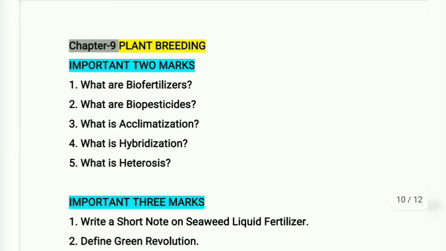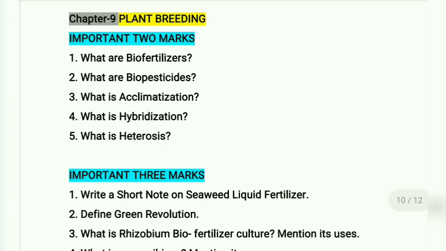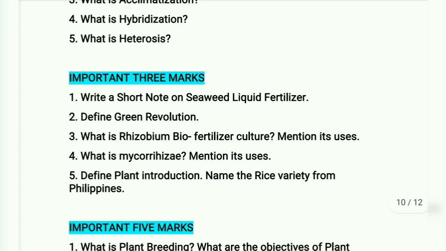Chapter 9 Plant breeding. Important 2 marks. What are biofertilizers? What are biopesticides? What is acclimatization? What is hybridization? What is heterosis?